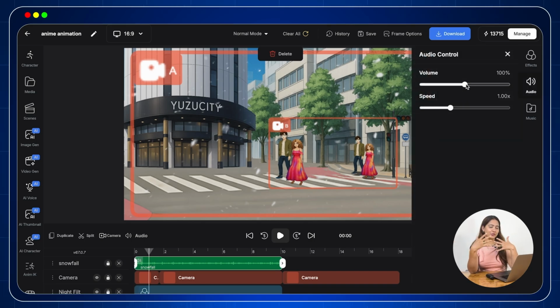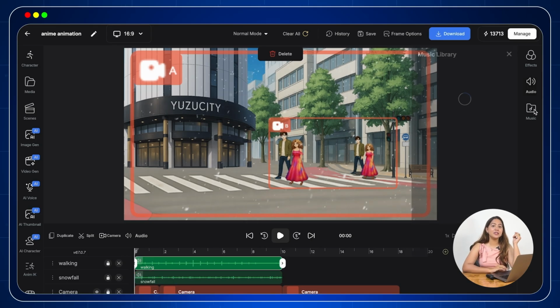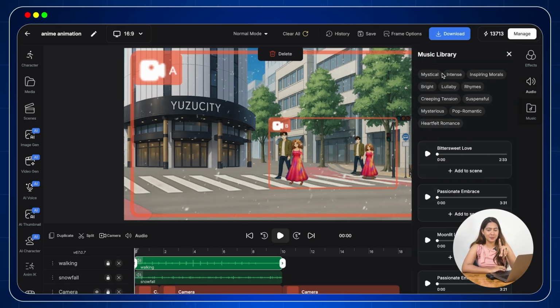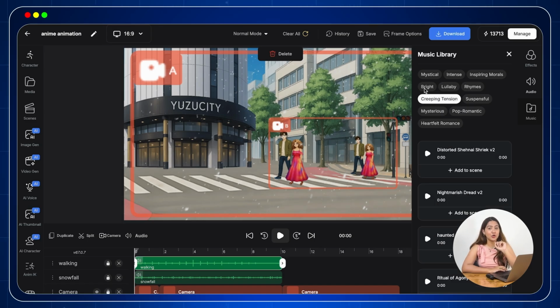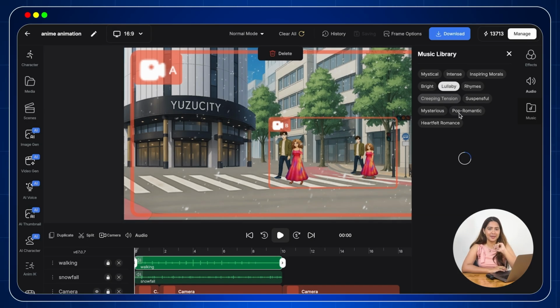Now to make our video even more engaging, let's add some amazing background music because music feels real. On the right hand side panel, you will find the music library and trust me, there are thousands of background tracks available here, perfect for every mood and situation. Just pick the one that fits your scene and drag it onto your timeline.